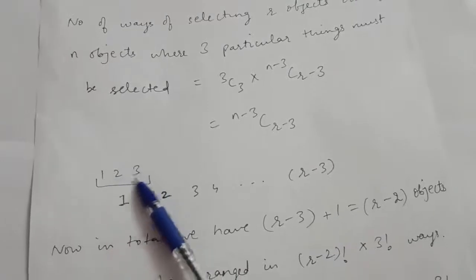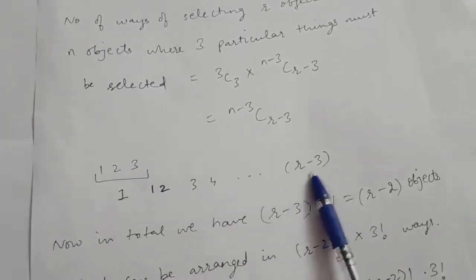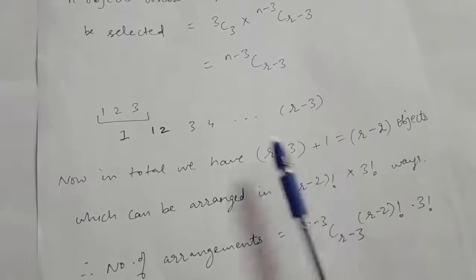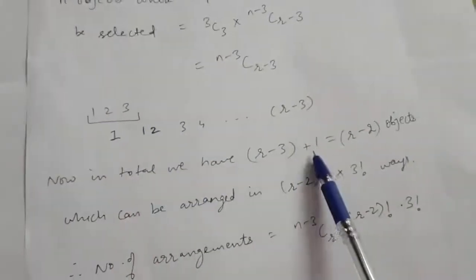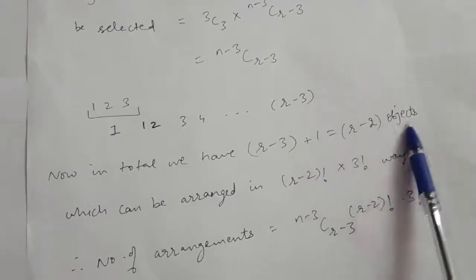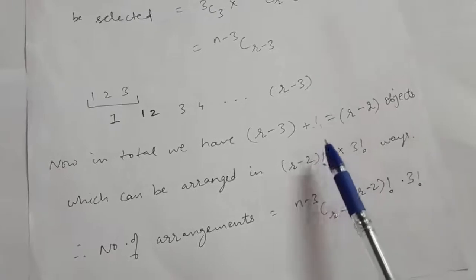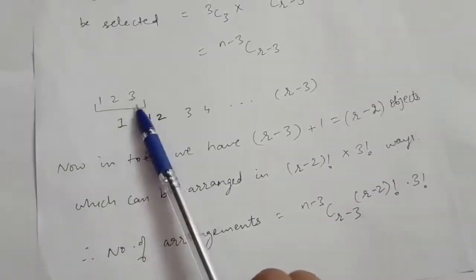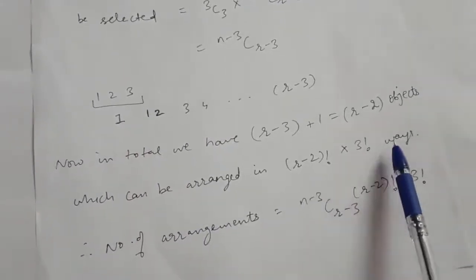So we will treat these 3 as one letter, and the rest of these r minus 3 objects are also there. So now in total we have r minus 3 plus this object we are treating as 1. So r minus 3 plus 1, that is r minus 2 objects in total, which can be arranged in r minus 2 factorial ways. But because you can see in this one object there are actually 3 objects which can be arranged in 3 factorial ways, right?